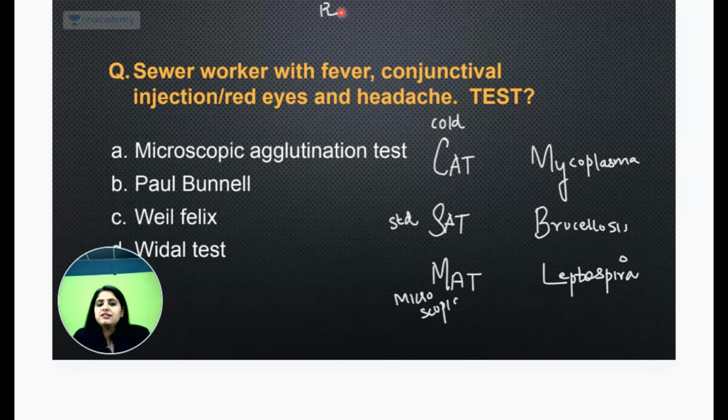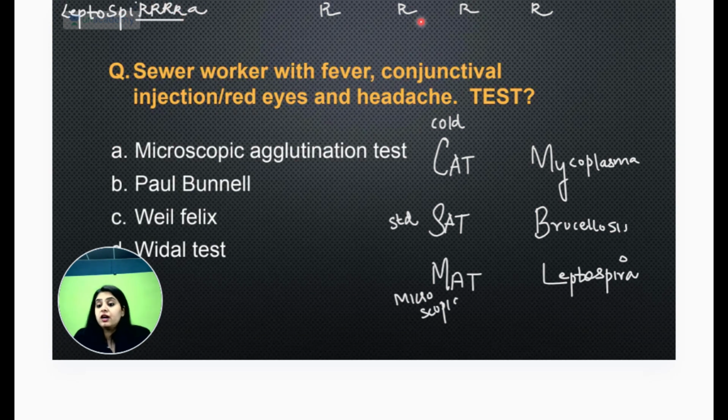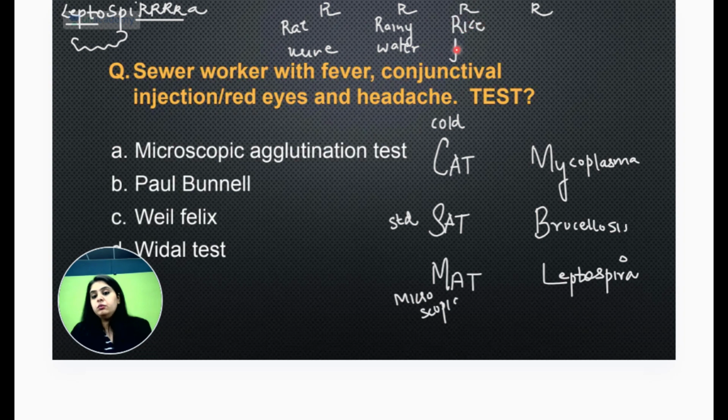So we had learned leptospira as RRRR. Do you remember I used to write leptospira as दो चीजें. We used to say leptospira is number 1 leptospira. तो lots of Ras RRR which I'll tell you. And lepto I had told you ये कैसा दिखता है. It's spiral तो ठीक है, but it's लपेटा हुआ. लपेटा हुआ means it's a hooked end. It's not a straight spiral like this. No, it's gonna be lapeta hua with hooked end. So lapeta hua for lepto and spira for RRR, because we used to say that rat urine is going to contaminate rainy water, and that rainy water is going to then come in contact with the rice field workers.